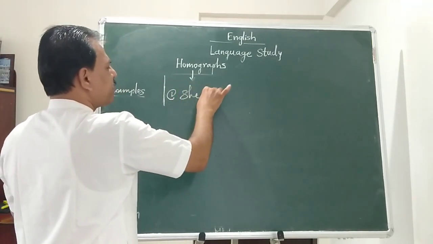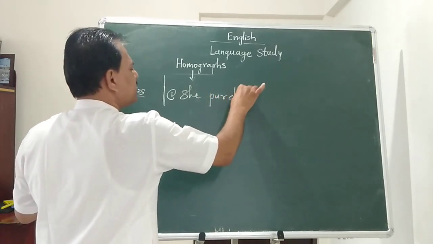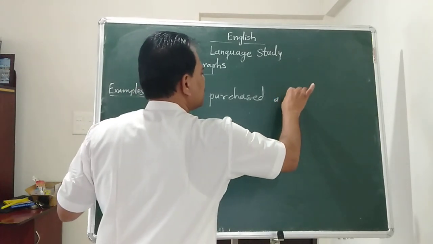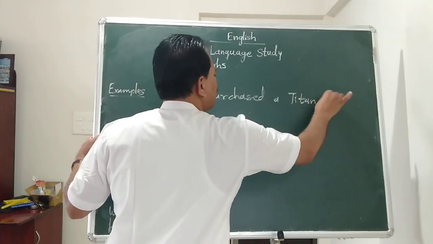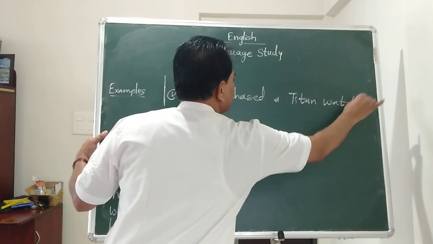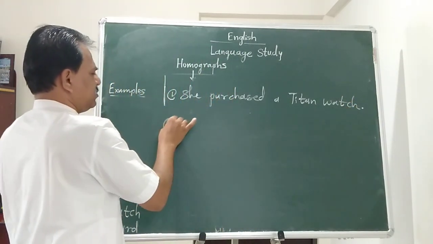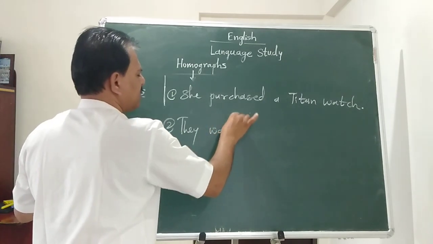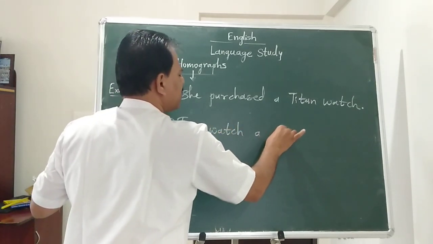She purchased a Titan watch. They watch a movie.